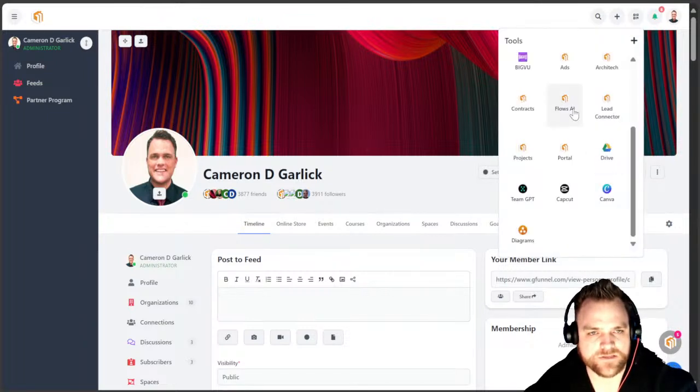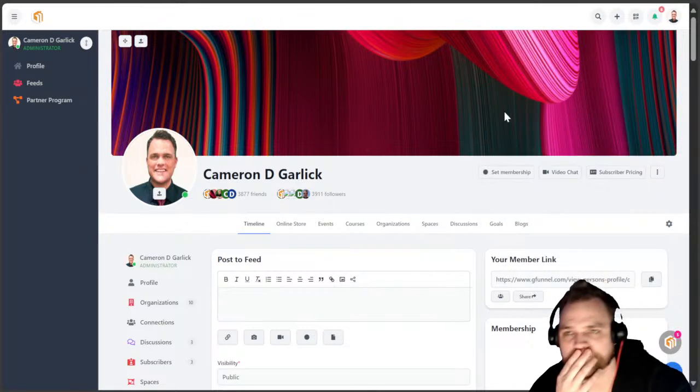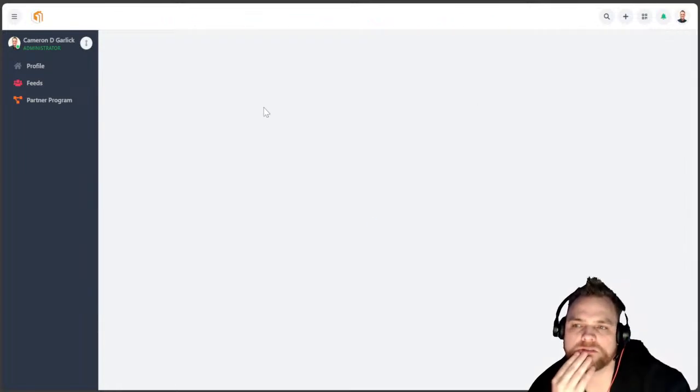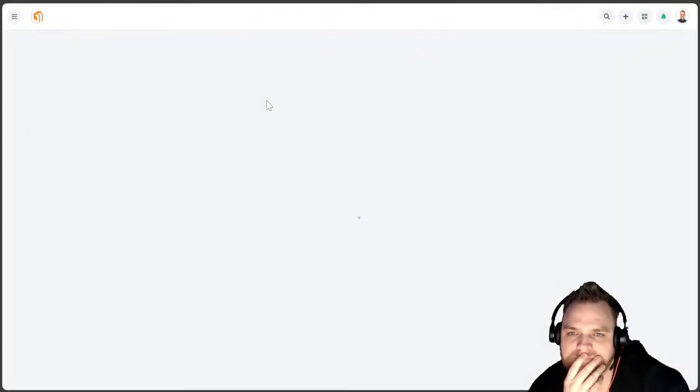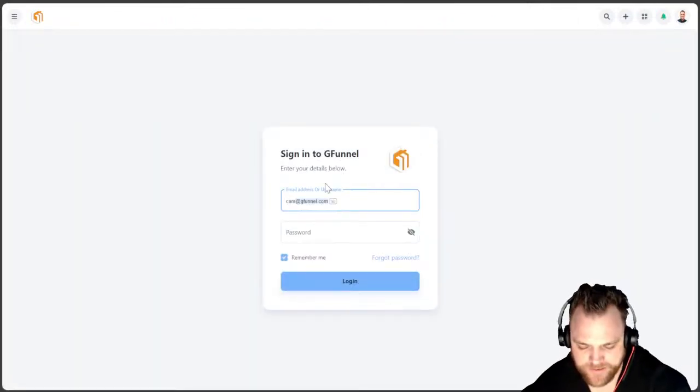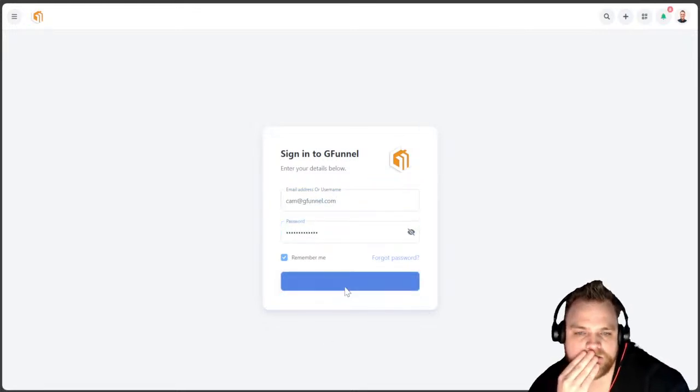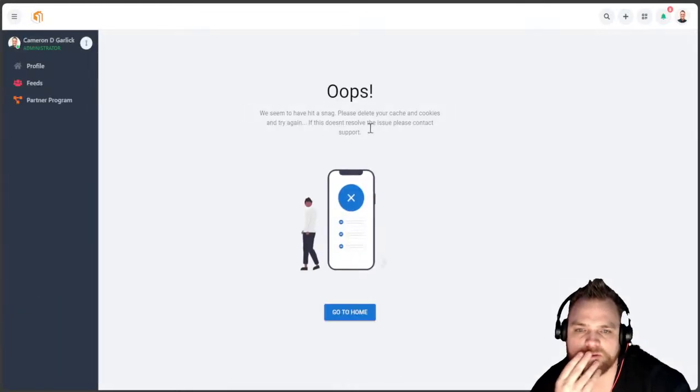First we go into Flows AI. Once Flows AI loads, now we're in Flows AI. Again, I reset everything, so I just have to jump back in. So we'll jump into Flows AI really quick, and now we're going to perform it. Go back. Looks like there's a snag.